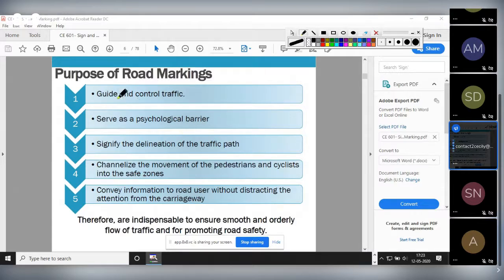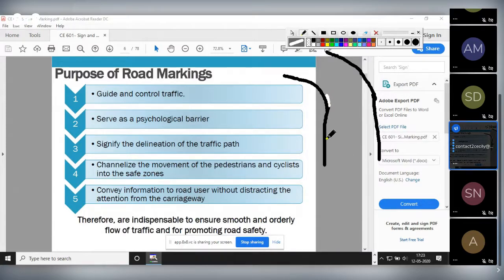Guide and control also: it helps us guide our route. Suppose there is a curve in the pavement at night time. If there is no marking, it is a little tough for us to know the route.